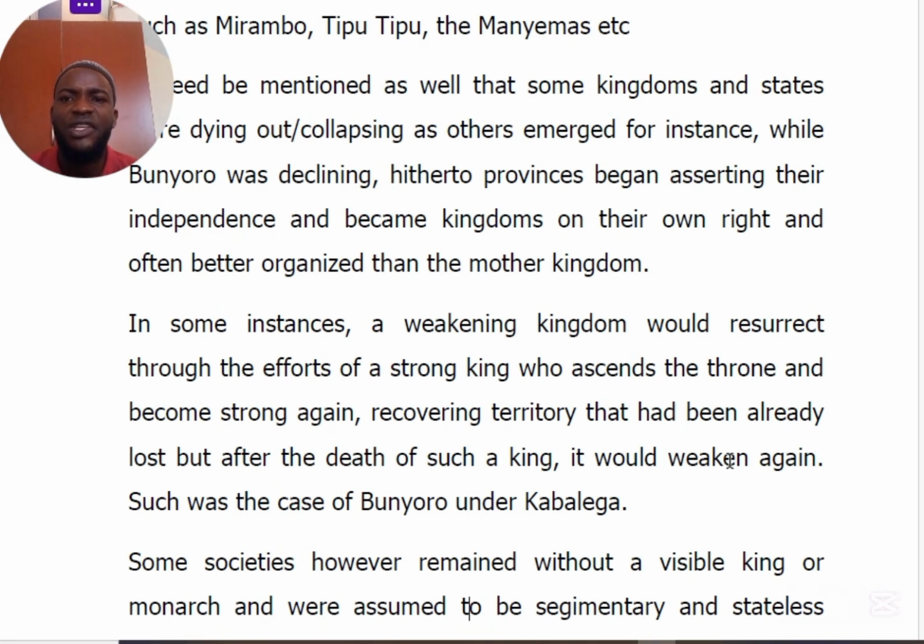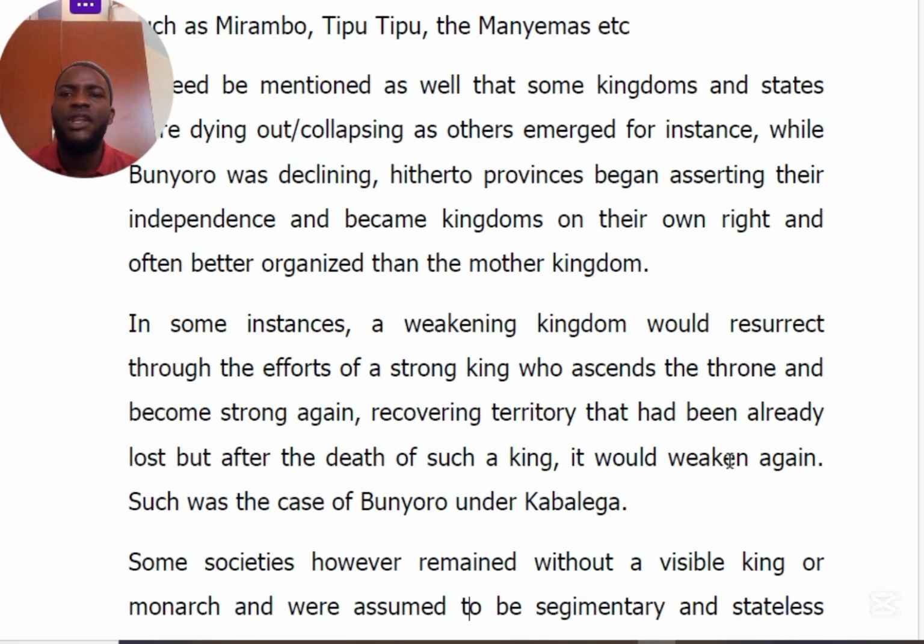They looked at the kings that could fight, could stand, could defend the kingdom. At the time, they used not to take someone who was weak. They used to look at a person who was strong. They used to trust their kingdom or their states to the people whom they saw were capable of safeguarding the society.